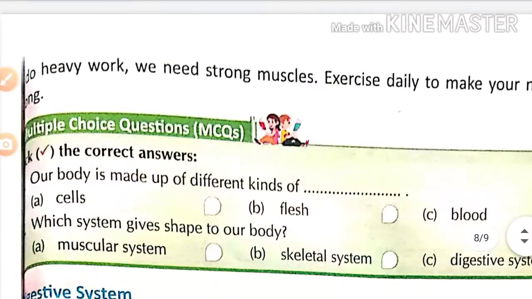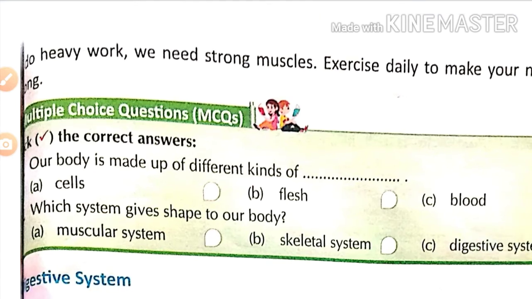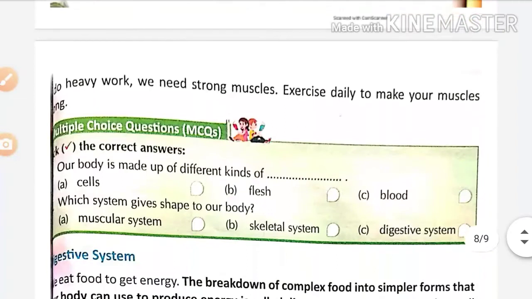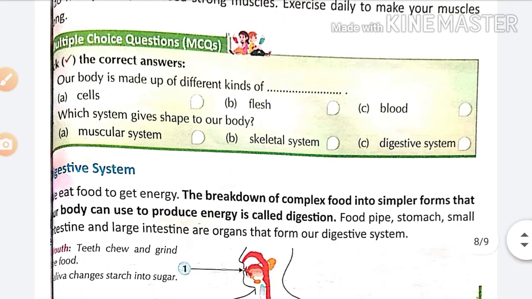If you have to do heavy work, then we need strong muscles. Exercise daily to make your muscles strong, otherwise they will become very weak. So every day keep in mind, you should exercise daily for keeping your muscles strong.